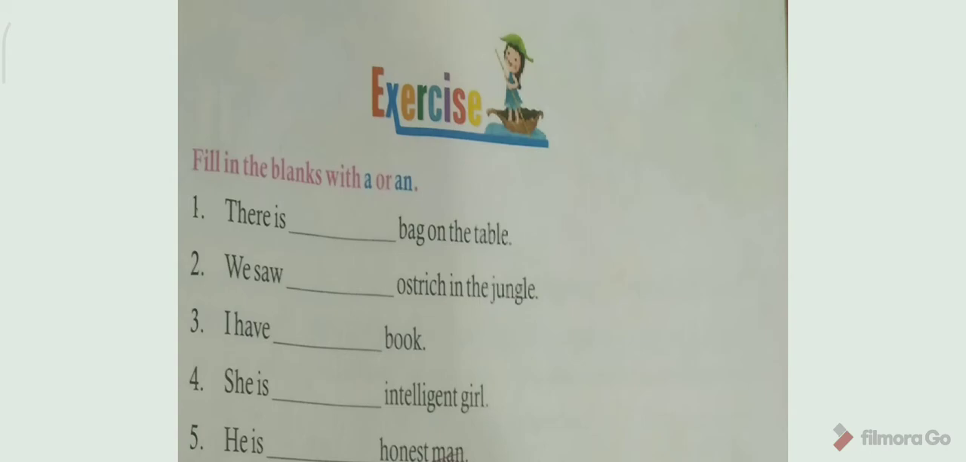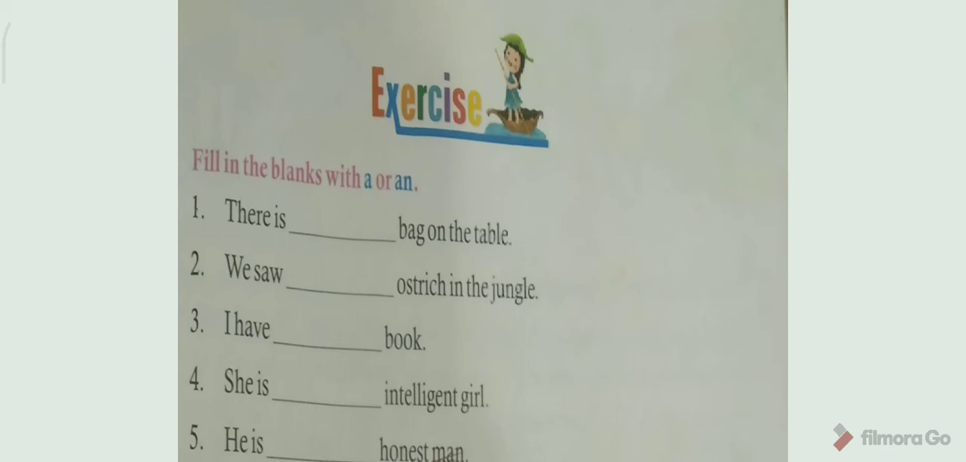Next one. I have a book. One book is there. So what will come? A. She is an intelligent girl. See, intelligent first letter is I, that is a vowel. So an will come there. Okay, she is an intelligent girl.